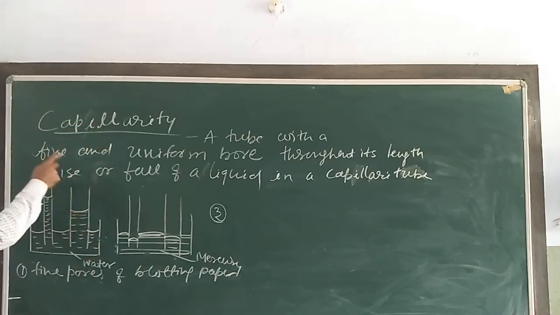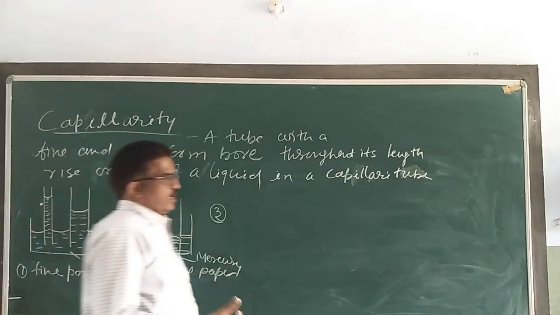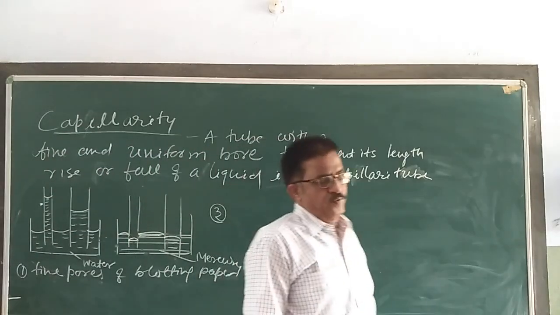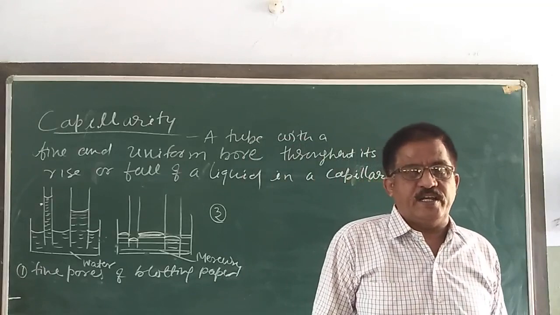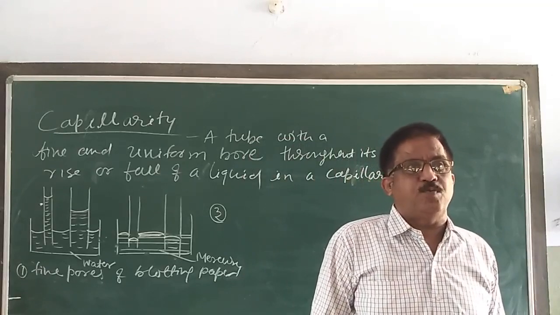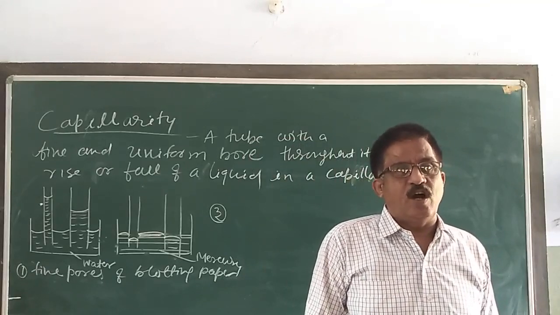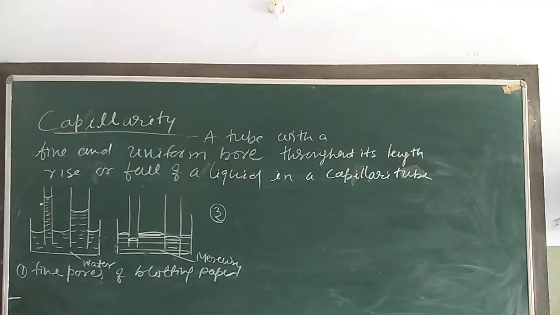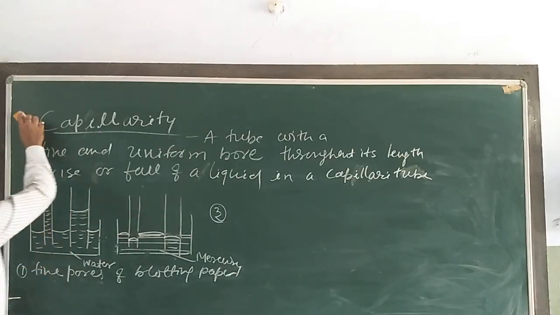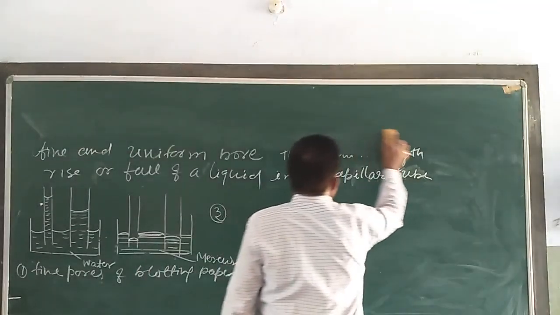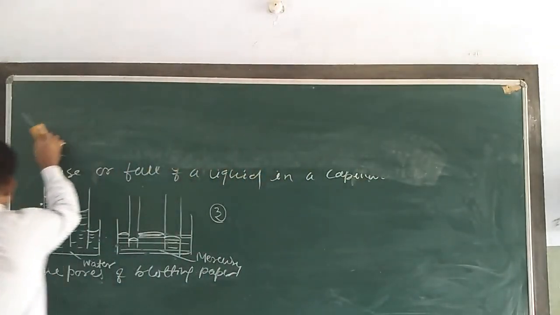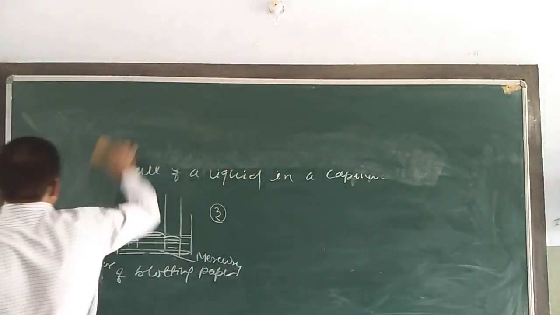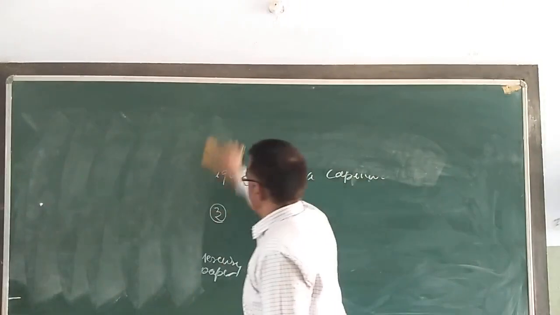So now we are going to see the rise of liquid in a capillary tube. That is called the ascent formula. Our problem is to find out the rise of a liquid in a capillary tube.